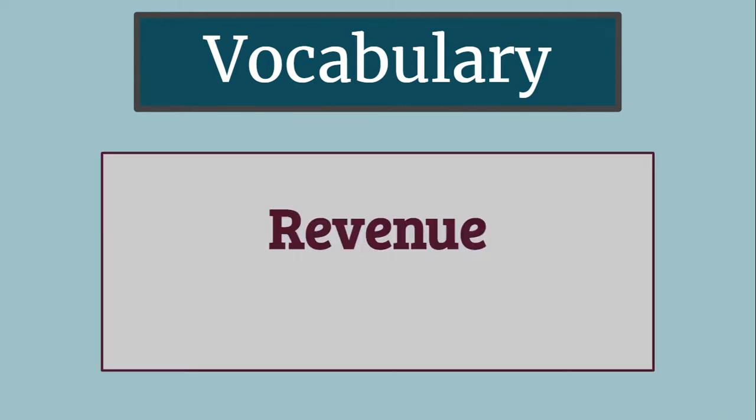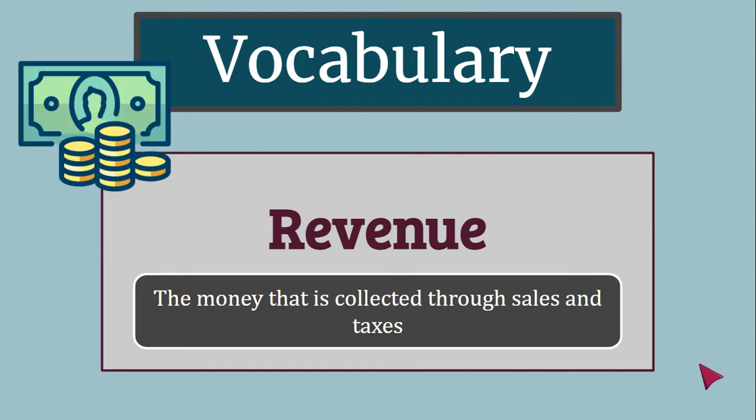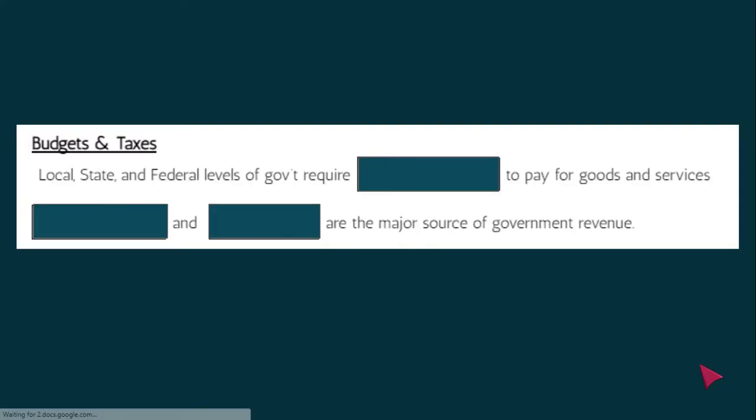The third important vocabulary word is the word revenue. Revenue is also related to money, and it's the money that's collected through sales and taxes. So, just like businesses and the government can have a budget, businesses and government can also have revenue. So, fill this in on your notes.